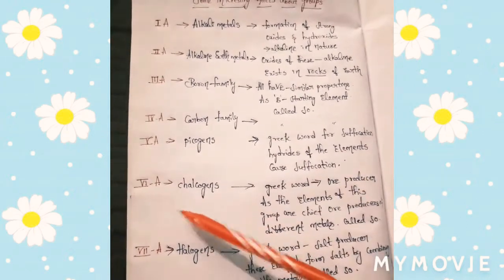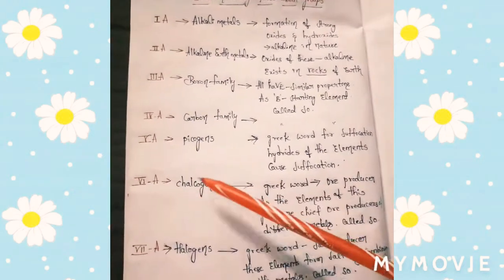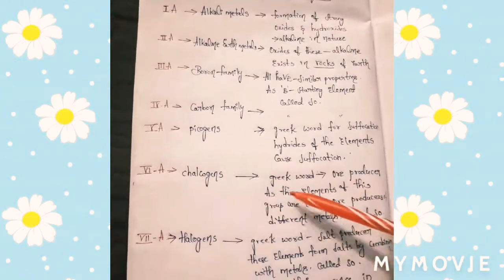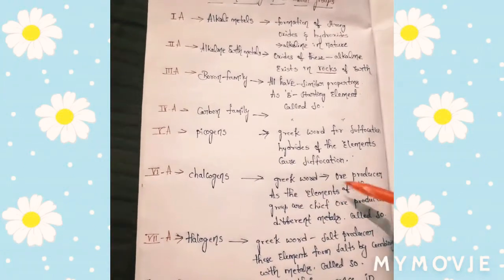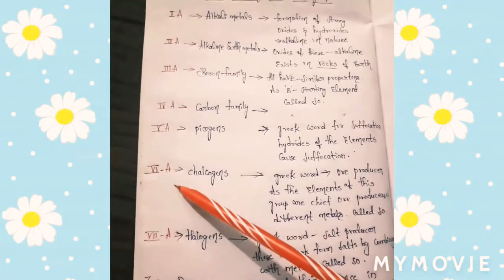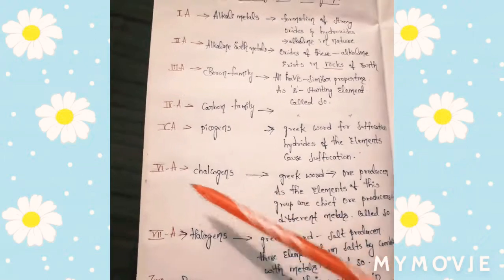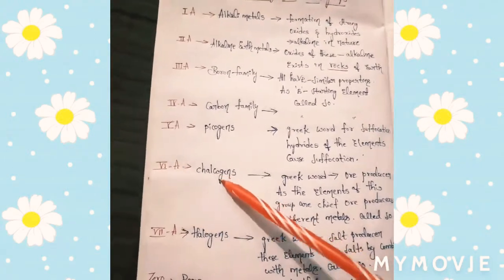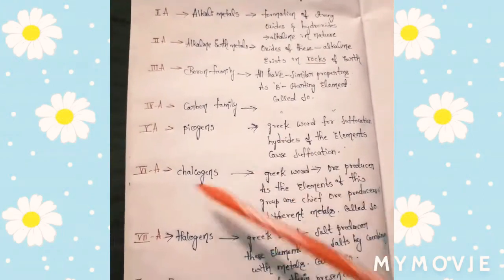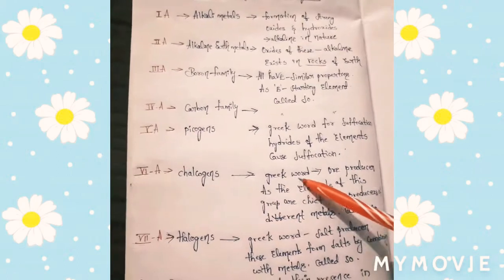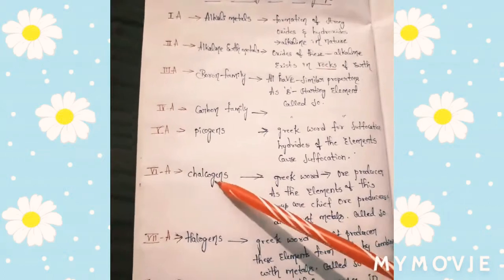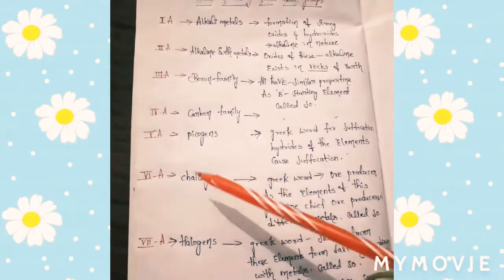Next, 6th A, they are called chalcogens because chalcogen is also a Greek word, and the meaning of chalcogen is ore producer. The elements of this group are chief ore producers, the major ore producers of different metals. That's why they are called chalcogens. I hope you understood, friends. Chalcogen is a Greek word. The meaning of this is ore producer, and the elements of this group are chief ore producers of different metals. So that's why they are called chalcogens.